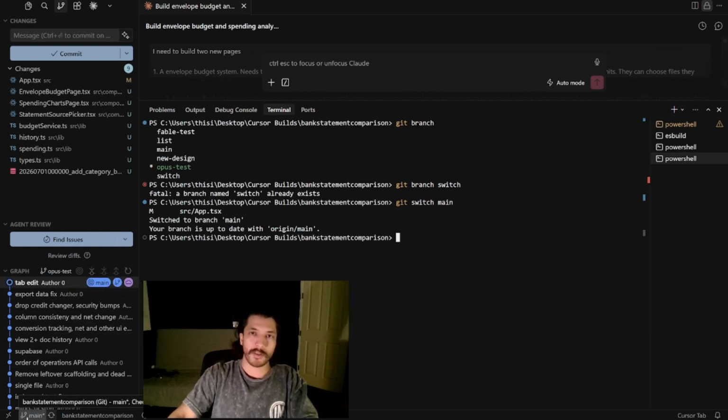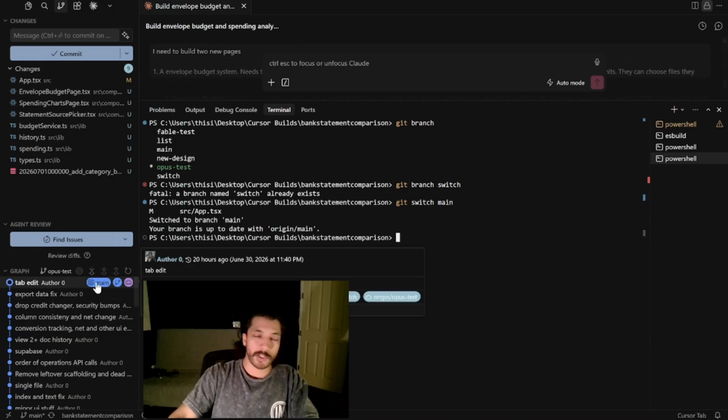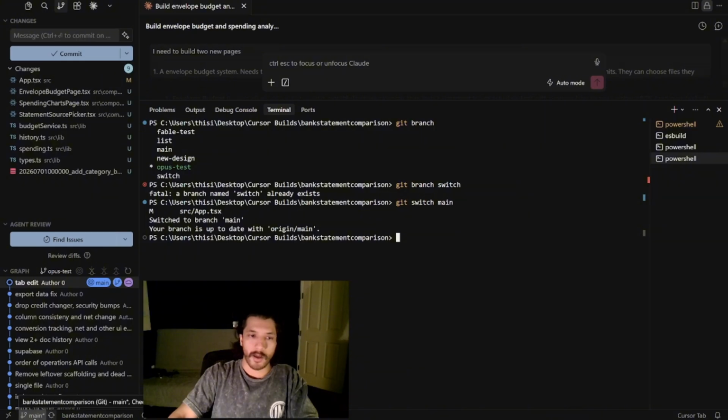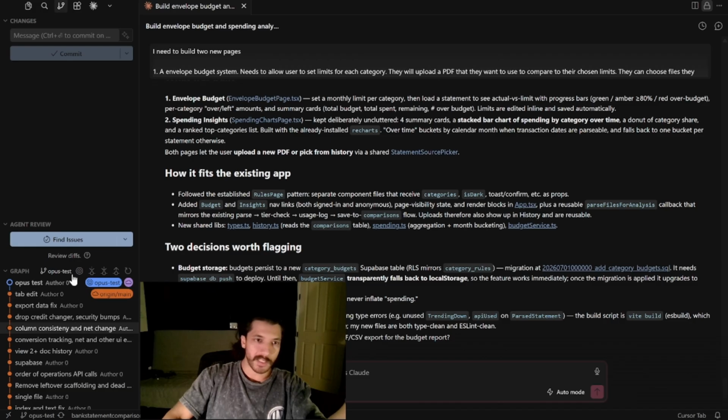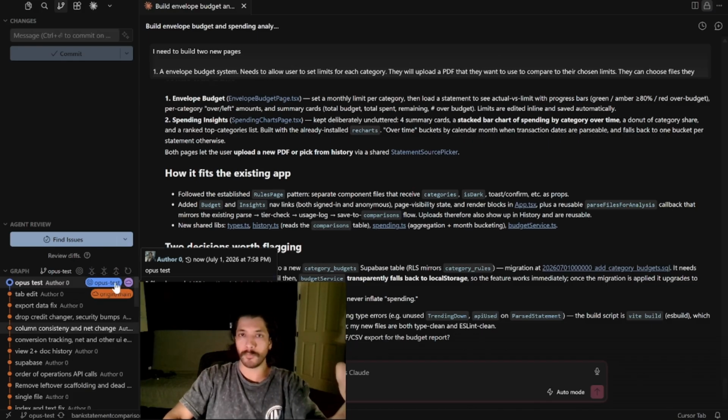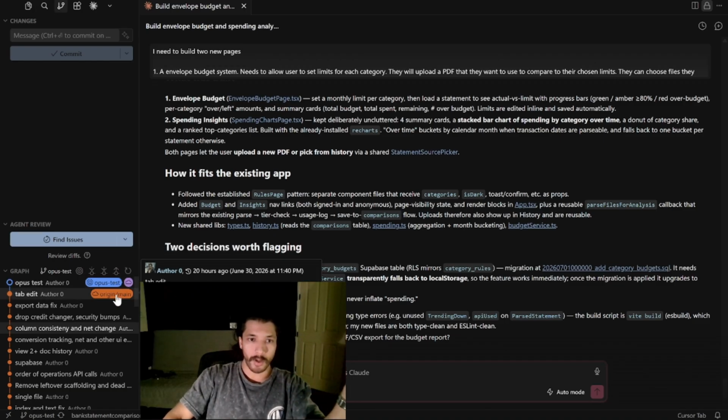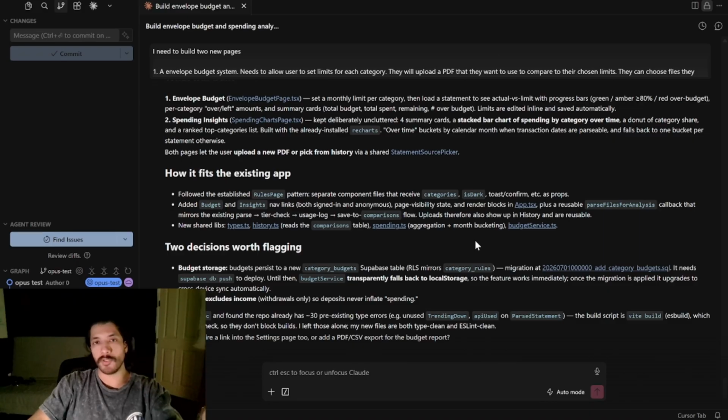Down here is the closest to the source of truth. Up here, if you start to merge and create new branches, this might be a little bit different depending on the situation. But down here at the very bottom left, this is the one that you can know is the source of truth for which branch you're currently on. And as you can see here on the left, this is what I mean by sometimes it's going to show some things that are different. What it's basically saying is that we are currently on the Opus test branch on both the local, which is the blue badge, and the remote, which is the purple badge, the origin. And then down below, our main, which is the site that's actually live, is still going to be on that old version. Our main site is untouched by any of the new changes we just made.